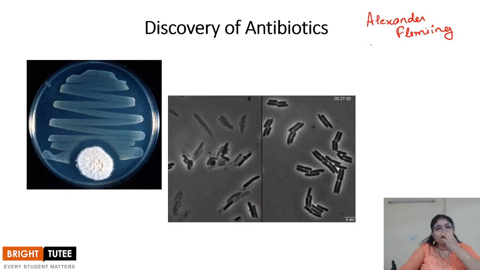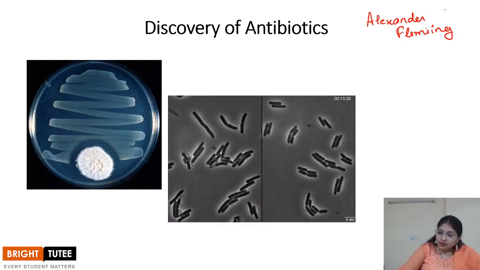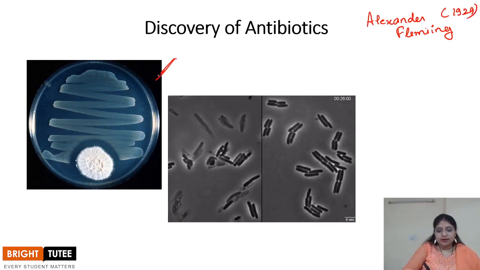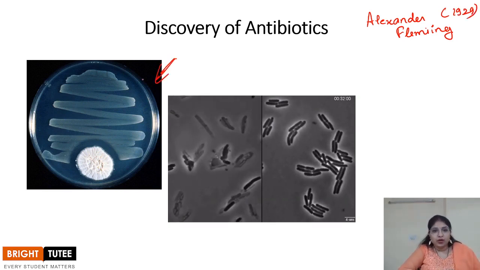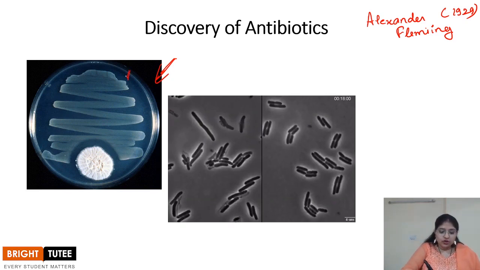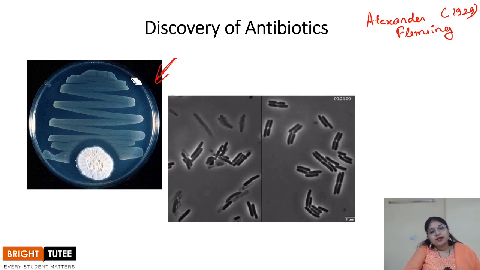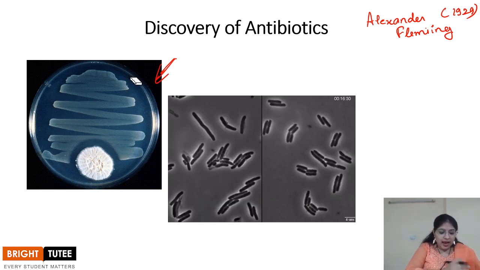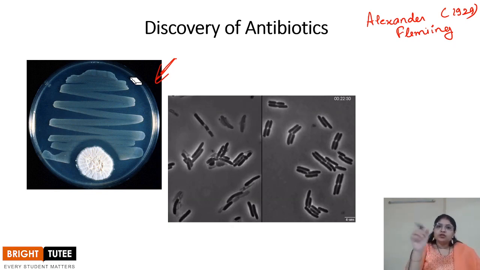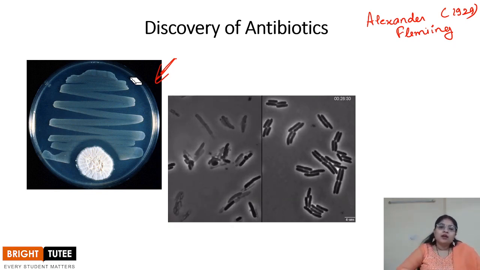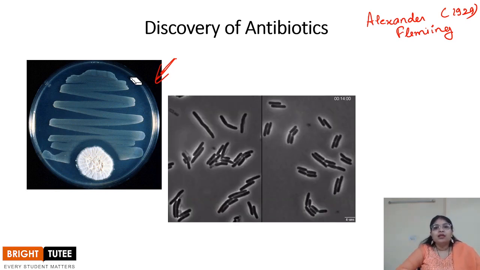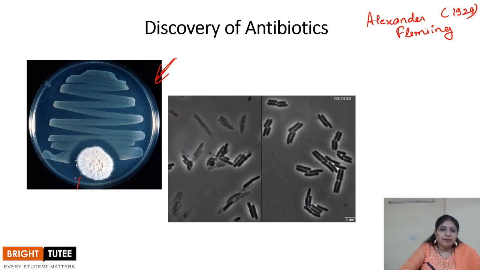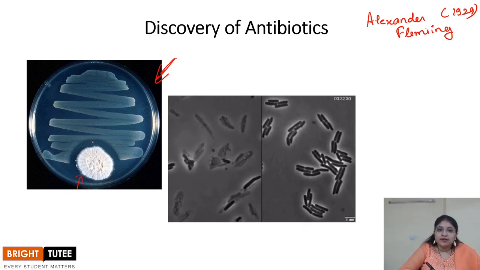He was working on a culture of the disease causing bacteria. The year was 1929, right? So this is an example of the kind of setup that he might be working on. This is the culture of the bacteria, and Fleming was working on a culture of a disease causing bacteria. After keeping that culture for some time, he noticed that there were spores of some green mold present on the petri dish, right? As you can see over here, there is a kind of mold that is present in this petri dish.